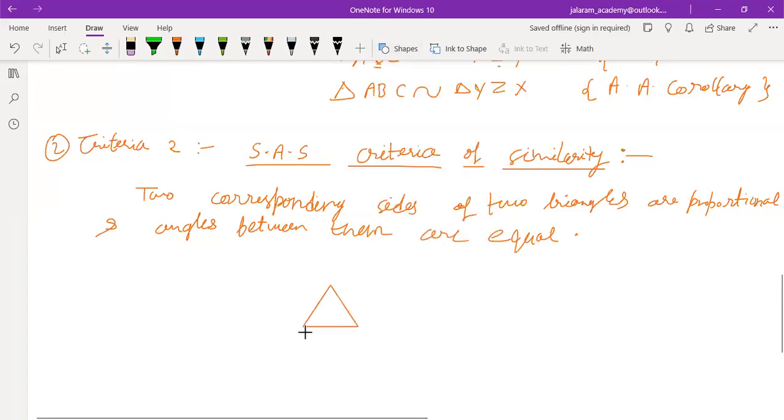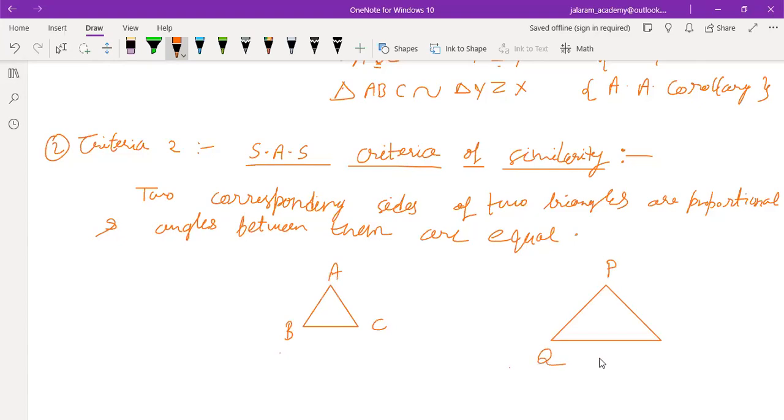For example, if we use triangle ABC and triangle PQR in such a way that two sides are proportional, means their ratios, the length of their sides have equal ratio.